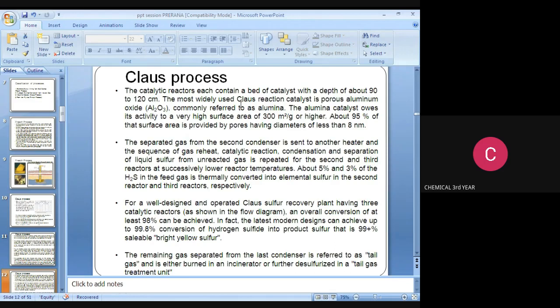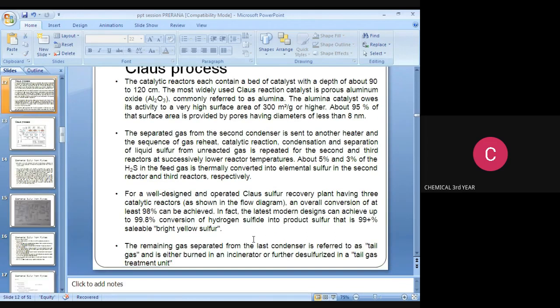For a well-designed and operated gaseous sulfur recovery plant having three catalytic reactors, as shown in the diagram, an overall conversion of at least 98% can be achieved. In fact, modern designs can achieve up to 99.8% conversion. Note it down, nowadays the latest designs achieve a conversion efficiency of 99.8% of hydrogen sulfide into product sulfur. That is 99 plus percent saleable bright yellow sulfur.